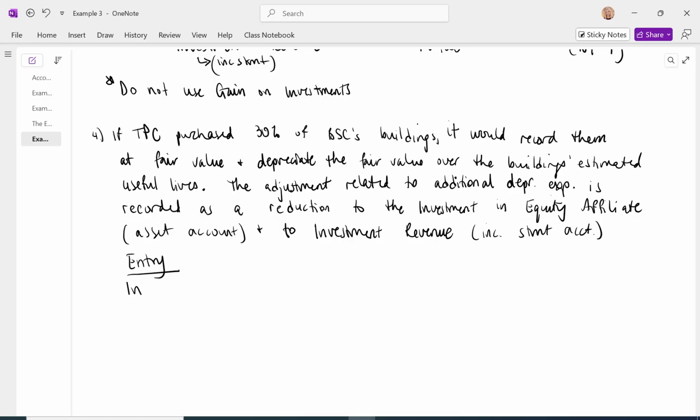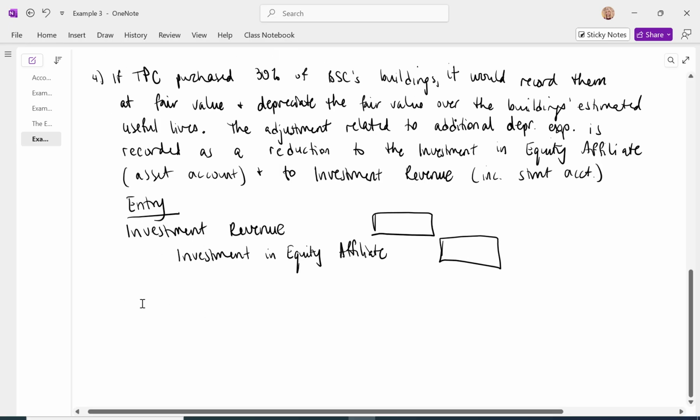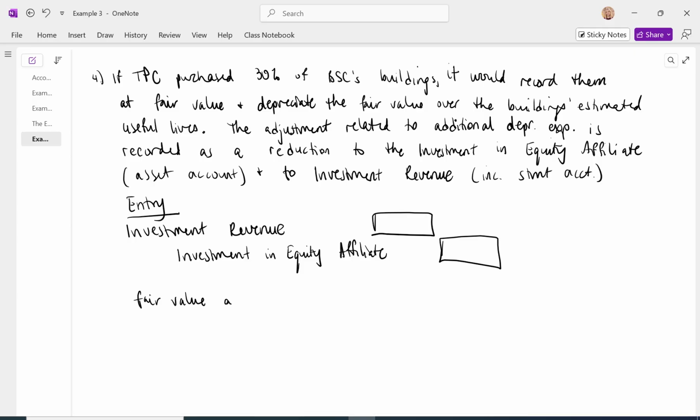We are going to decrease investment revenue, which is going to decrease net income. We're going to decrease the asset investment in equity affiliate. And then we need to determine the dollar amount. Some amount here. And to determine this, I'm going to take the amount that fair value exceeds book value.